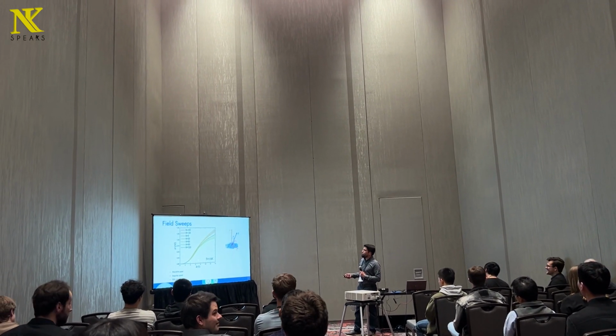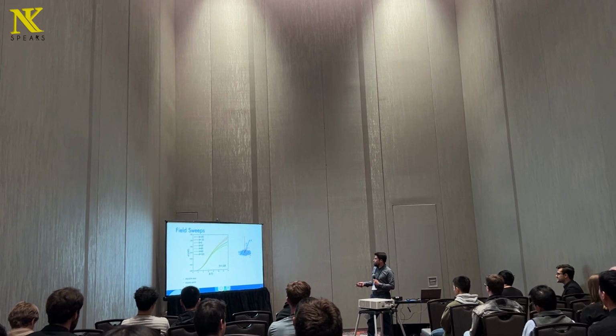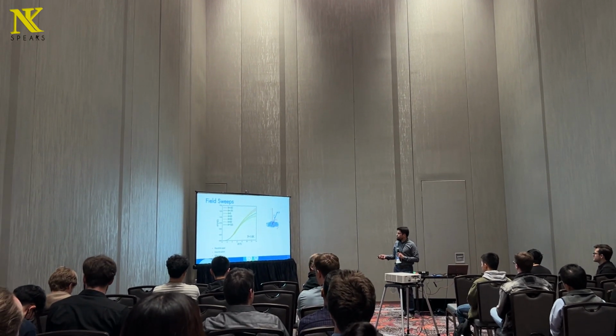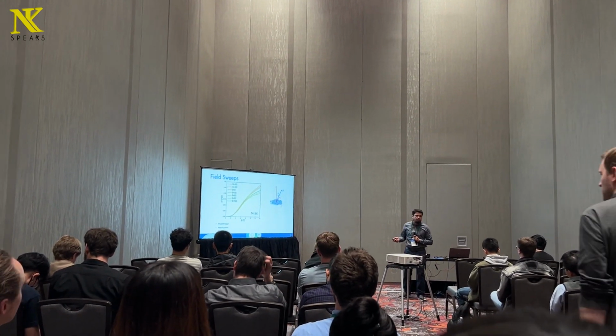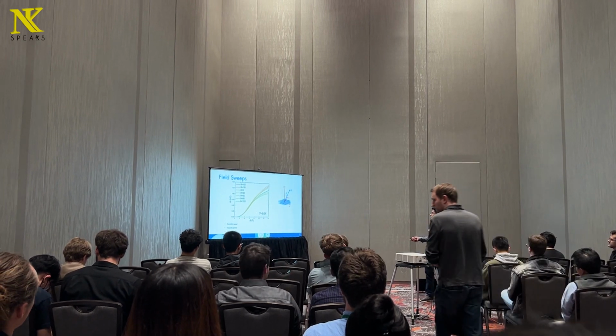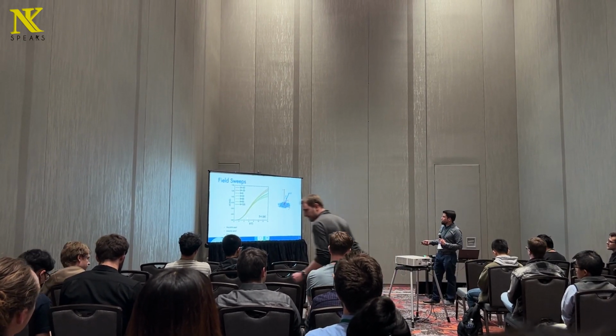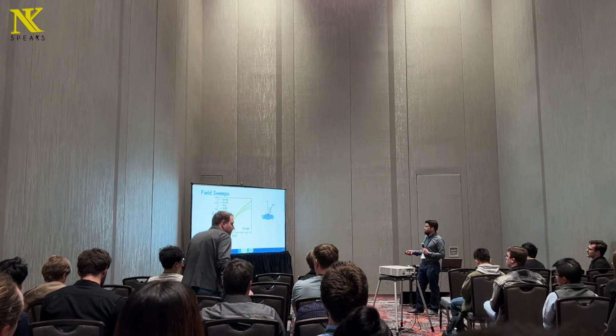So here is the field sweep at 1.6 Kelvin, and two kinds of information can be unpacked by looking at this graph, and it can be divided into two regions, below 6 Tesla and above 6 Tesla.